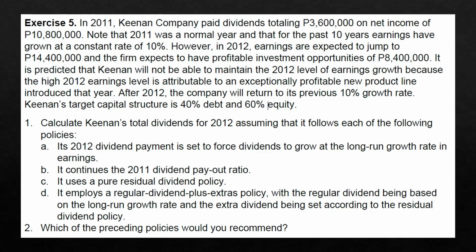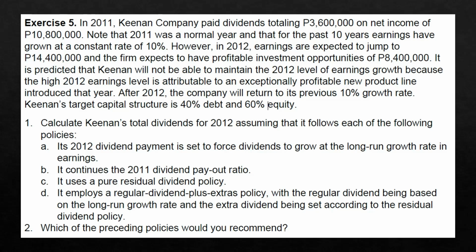Next, exercise 5. In 2011, Keenan Company paid dividends totaling 3.6 million pesos on net income of 10.8 million pesos. Note that 2011 was a normal year and that for the past 10 years, earnings have grown at a constant rate of 10%.